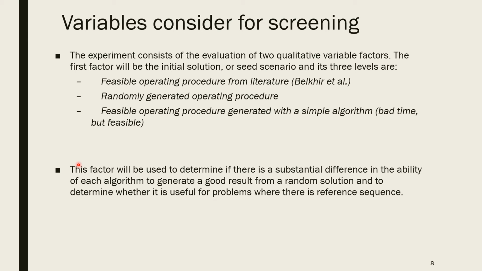This factor will be used to determine if there is a substantial difference in the ability of each algorithm to generate a good result from a random solution, and to determine whether it is useful for problems where there is a reference sequence.